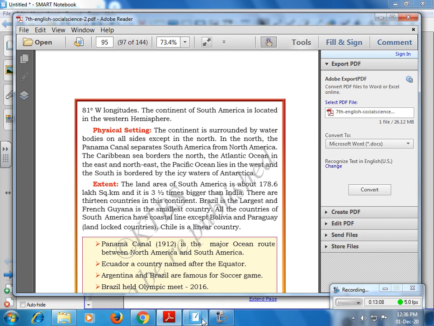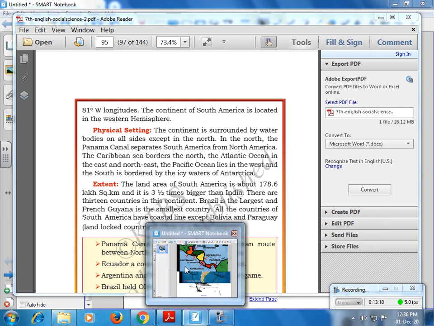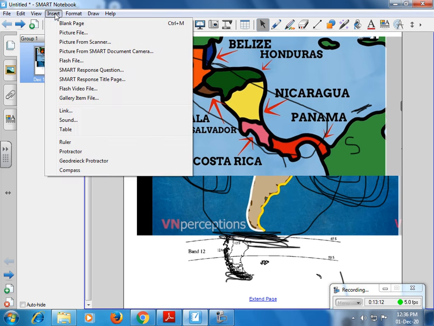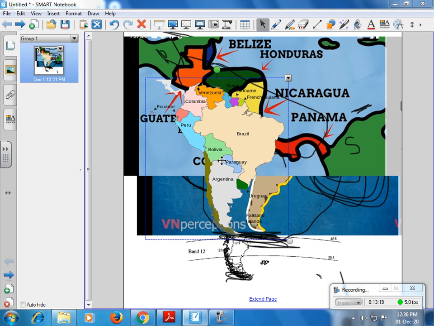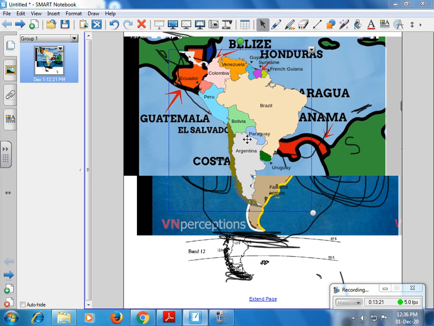I will explain through the map. All the countries have a coastline, except these two countries, Bolivia and Paraguay, which are called landlocked countries.